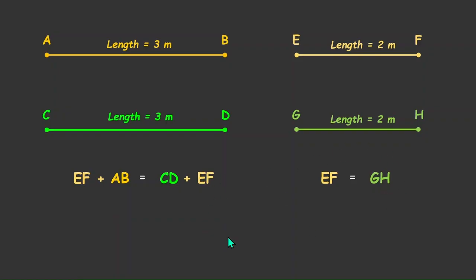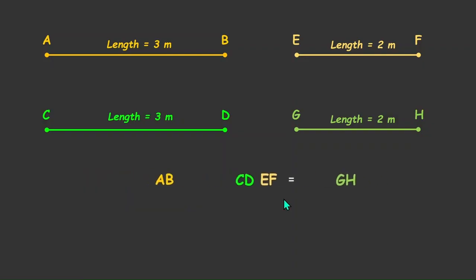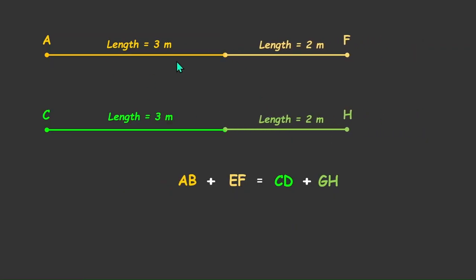So this is GH. But now the idea that this will give is that if we take all of them together, we have AB plus EF equal to CD plus GH, which we can see in the illustration is simply adding both these lines. And so AB plus EF would be AF, whereas CD plus GH would be CH.